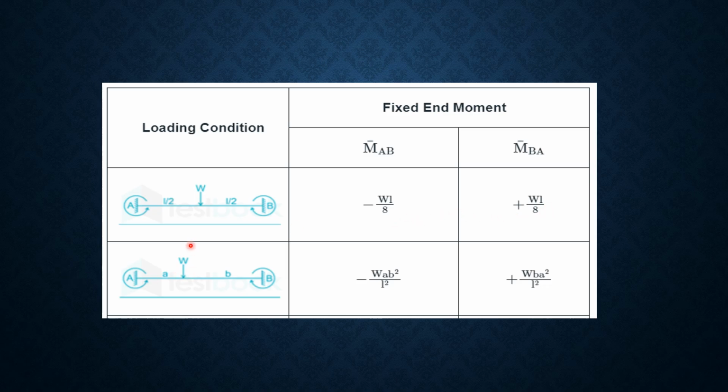Then second, if the point load is applied eccentrically, to calculate the end moment at A, take the square of B, and to calculate the moment at B, take the square of A. So here minus W A B square for A divided by L square, and second W B A square by L square. Simply, यहाँ पर अगर आपको A सपोर्ट पर मूवमेंट निकालना है तो B का स्क्वायर लेना है, और B पर निकालनी है तो A का स्क्वायर लेना है. ठीक है, so this is the fixed end moment for point loads at the center and at an eccentric position.